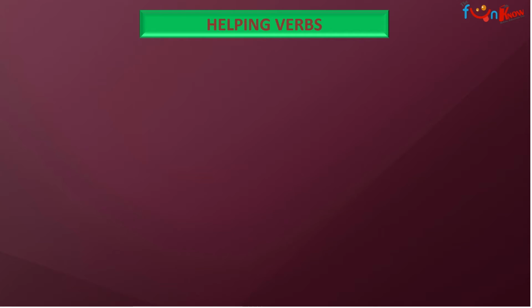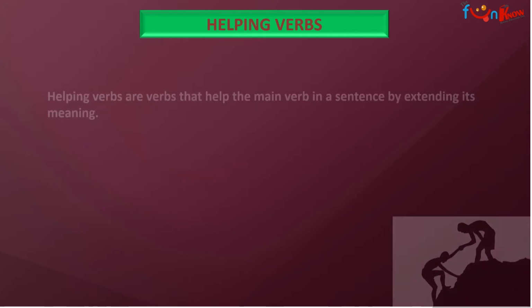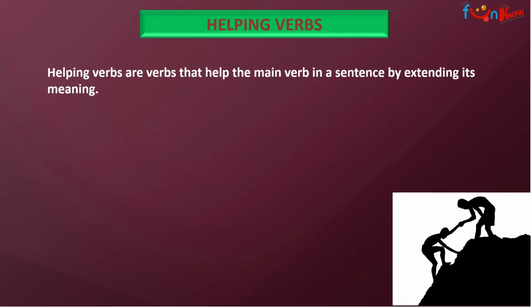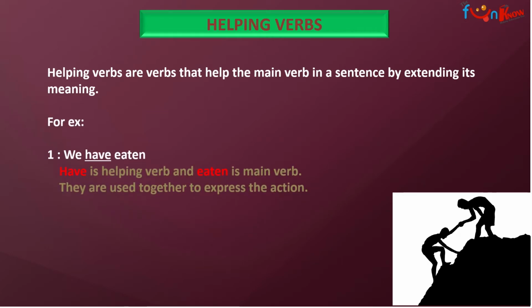Helping verbs, as the word suggests, help. So helping verbs are verbs that help the main verb in a sentence by extending its meaning. We have eaten. I could have said I ate or he ate, but we have included a have there. So have is the helping verb and eaten is the main verb. They're used together to express the action.